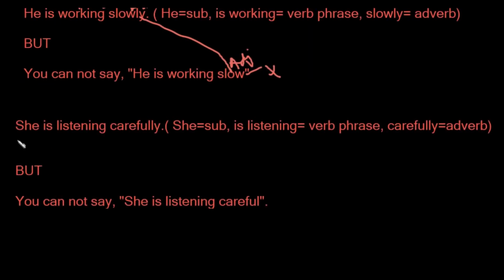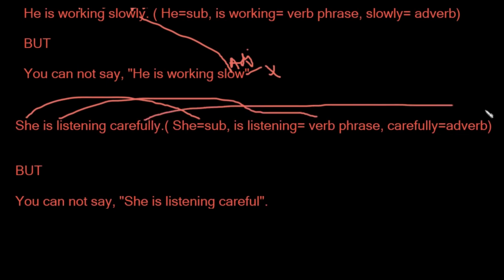Hope it is clear. She's listening carefully. She is the subject, is listening is a verb phrase, and carefully is an adverb. It is an adverb because it is defining the main verb here, which is listening. How is she listening? She's listening carefully. It is telling us how she is listening. But you cannot say she's listening careful. This is wrong because careful is an adjective, and an adjective will not be used here because we have a main verb. She's listening carefully, not careful.